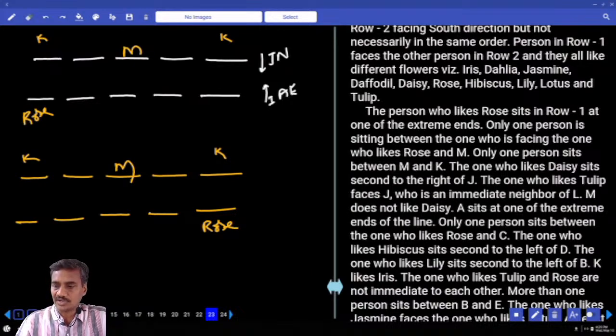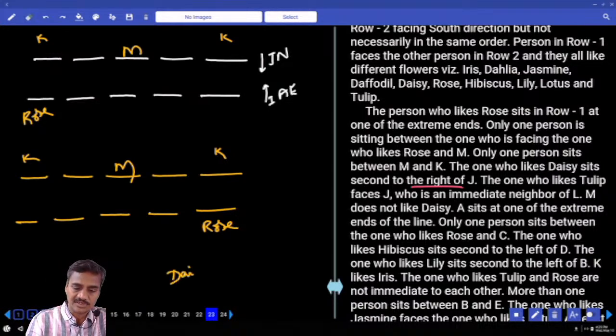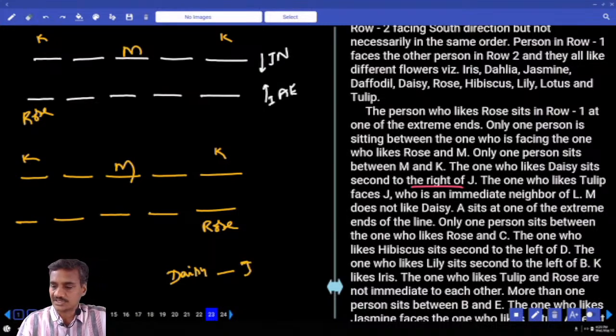And next, the one who likes Dahlia sits second to the right of J. Dahlia is seated second to the right of J. J must be here, isn't it?